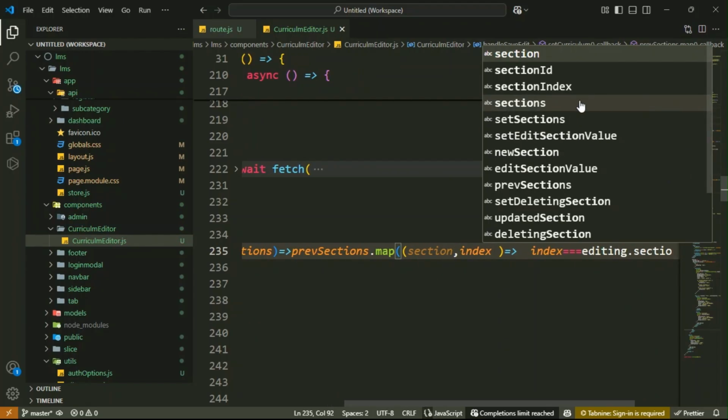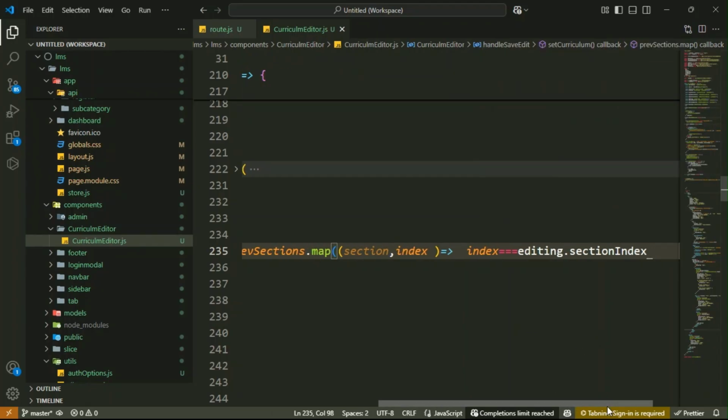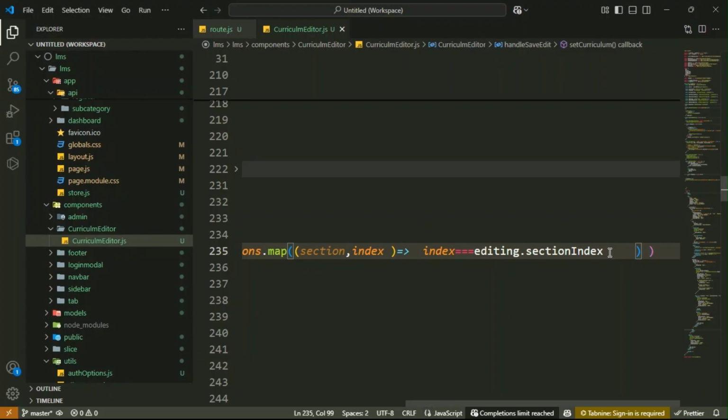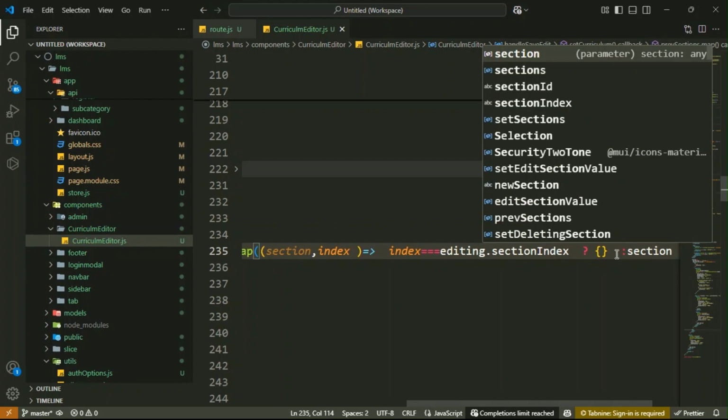Here you have your editing dot section index. Then here we will use the ternary operator. So if it is true, then we have to update these values. Otherwise, it is just sections. This section here you have to write it.